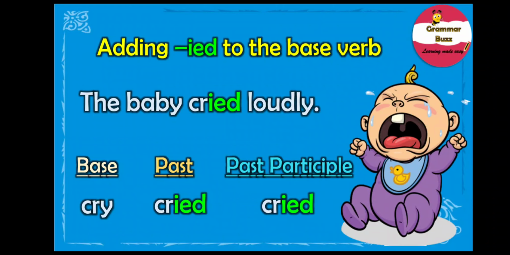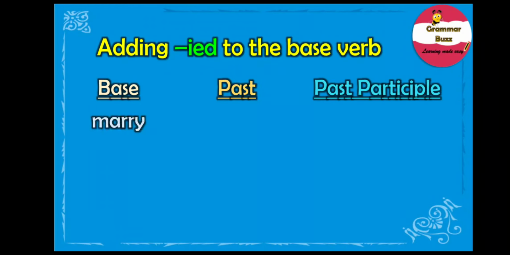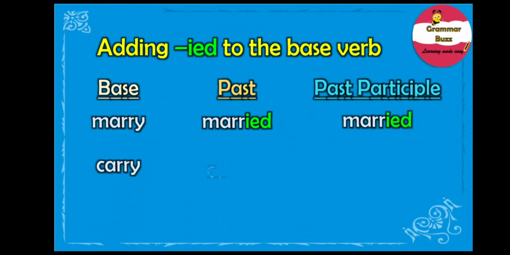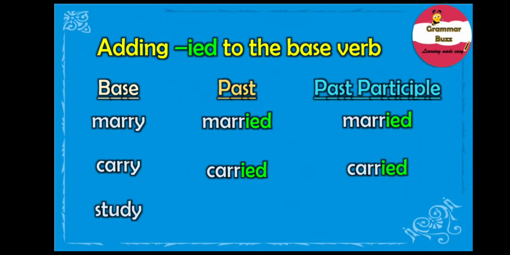Note, we have changed the Y to I and then we have added an ED for both the past and the past participle form. A few other examples of verbs following this pattern are marry, married, married; carry, carried, carried; and study, studied, studied. Note, all the three base verbs end in a Y, and in order to convert them to their past and past participle form, we have simply changed the Y to I and added an ED.